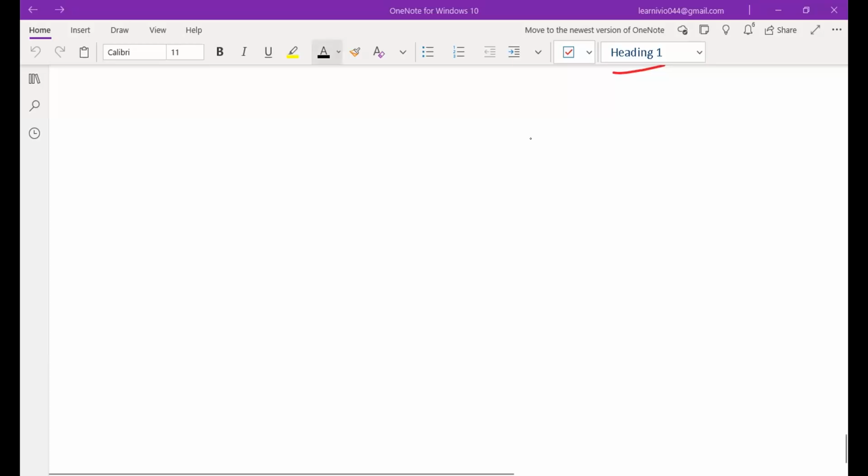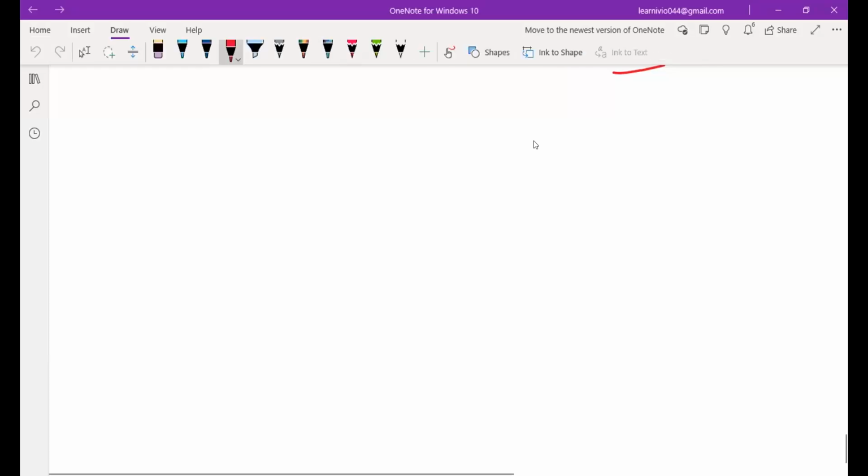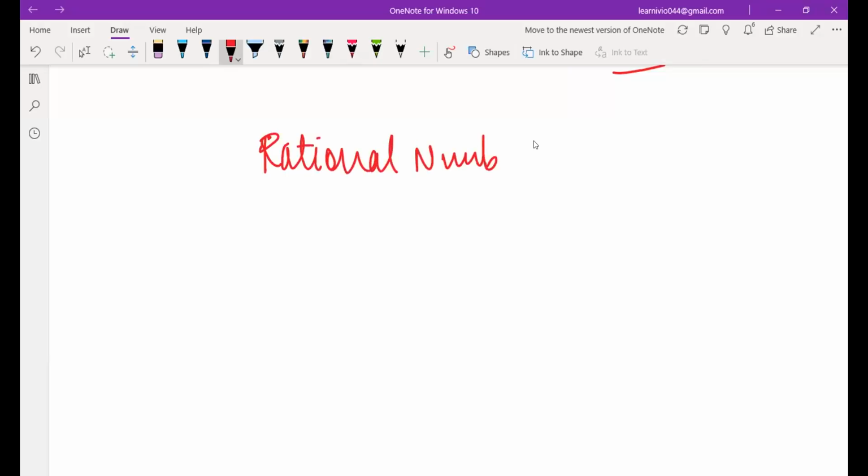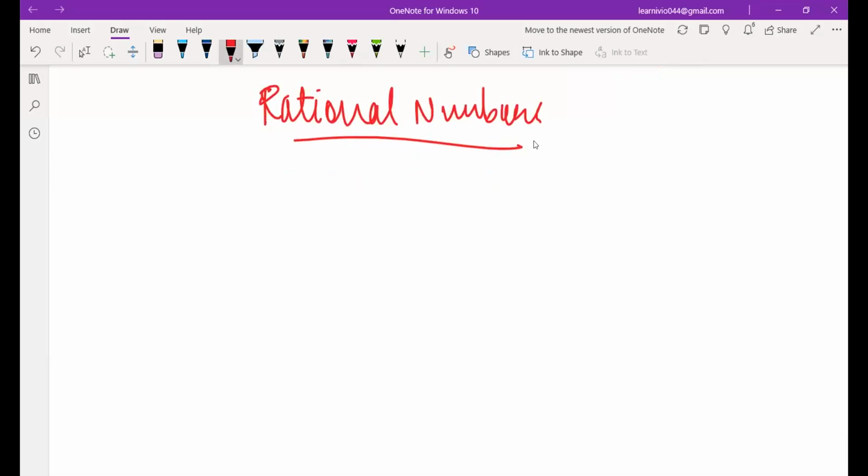So today's lesson, we are going to start with a new topic. Today we'll be starting with rational numbers. Now, what are rational numbers basically? Before starting this, can you tell me, do you have any doubts from the previous lesson? Did you practice the questions from the NCERT?